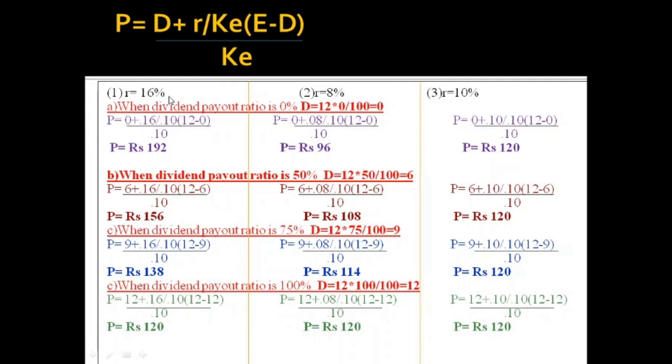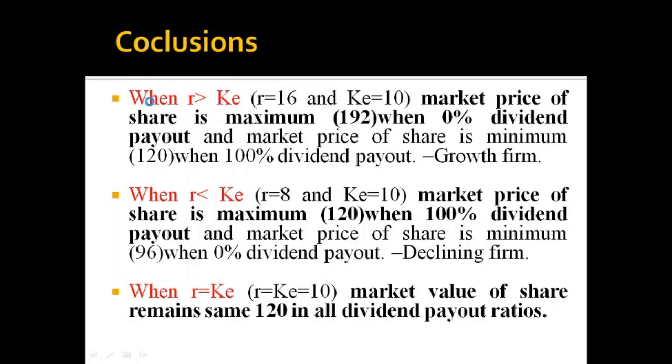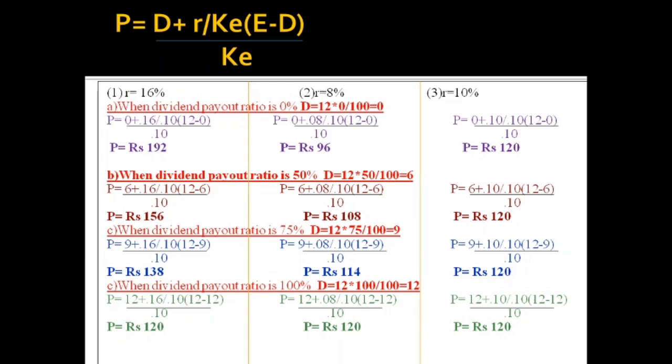When R is greater than Ke, the maximum price, look at the first case: 120, 138, 150, 192. When the dividend payout is the least, at that time the market price becomes the highest. And when the dividend payout is maximum, the market price of the share is the minimum here. So that means when R is greater than Ke, it is better to retain the earnings and to pay less dividend to get maximum share price. When R is less than Ke, what happens?